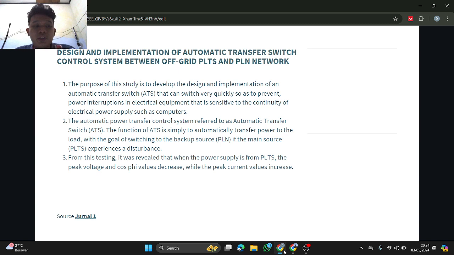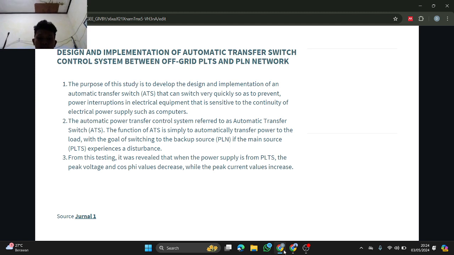The automatic power transfer control system is referred to as the automatic transfer switch, ATS. The function of ATS is simply to automatically transfer power to the load, with the goal of switching to the backup source PLN if the main source PLTS experiences a disturbance.